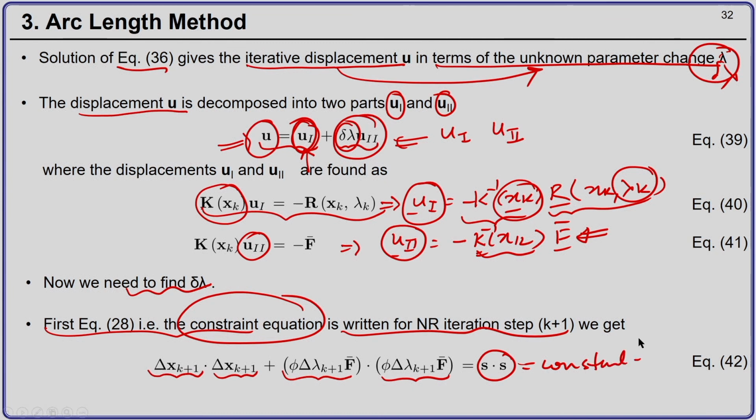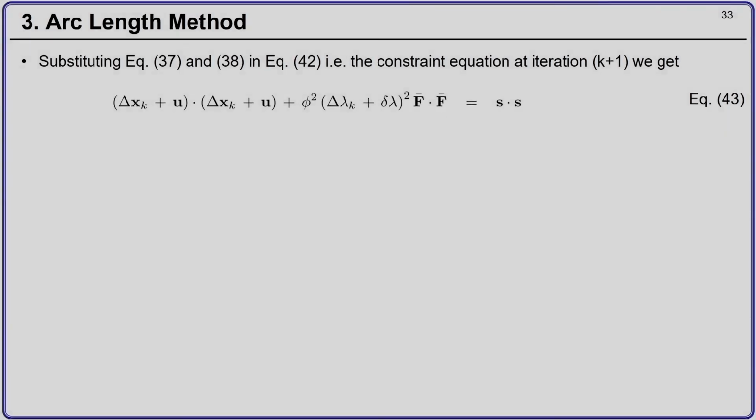This constant is specified at the start of the simulation. So, now here I substitute delta x_{k+1} as delta x_k plus u. So, now I get (delta x_k plus u) dot (delta x_k plus u) plus psi squared (delta lambda_k plus delta lambda) the whole squared f bar dot f bar equal to a constant.